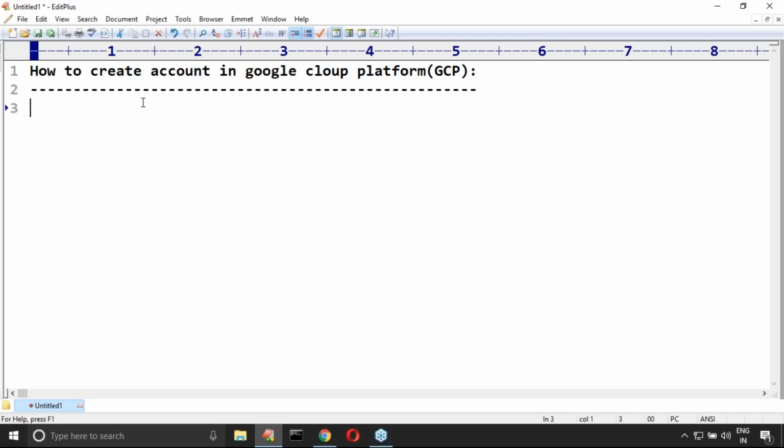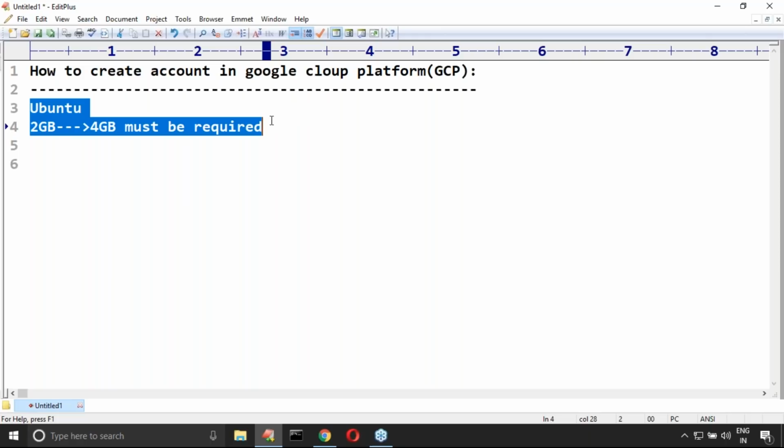In my regular sessions, students are always asking about Ubuntu. Whenever I'm taking a Linux session, people ask, sir, I want to install Ubuntu in my system, but I have only 2 GB RAM. Is it enough or not? Yes, 2 GB RAM is enough, but speed is not up to the mark. A minimum of 4 GB must be required. Then they immediately ask, sir, if there is no chance to expand, what do I have to do? This is a very common problem I identified in my Linux sessions.